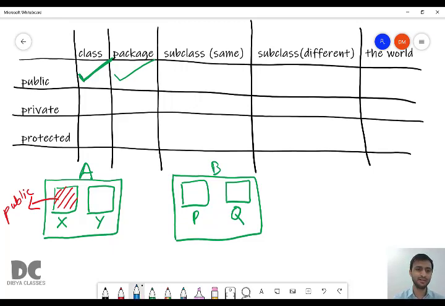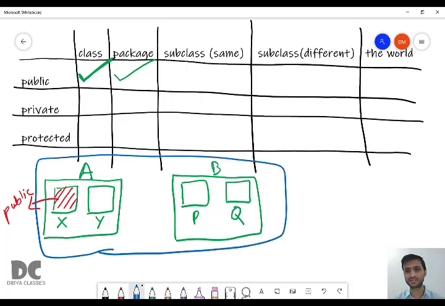For example, A and B are present inside a package C. What is a package? A package is a collection of similar types of classes. We studied this in chapter 8.